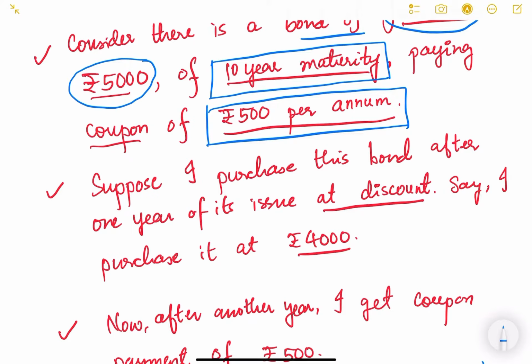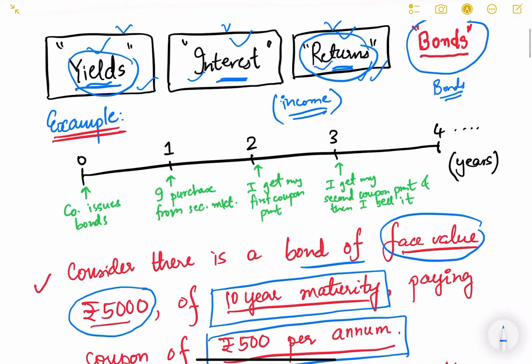Now suppose I purchase this bond after 1 year of its issue at a discount. Let us look at the timeline. This is basically the timeline of the bond issuance. This is the 0th year, meaning today. The company issues the bond today, say for example on 1st January 2020.